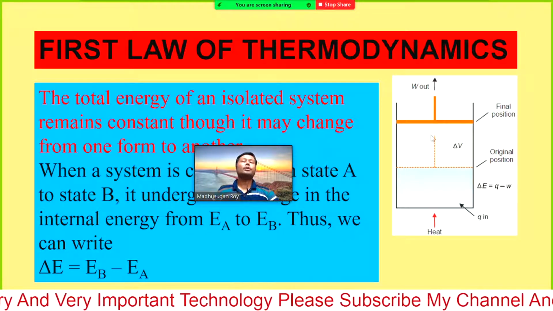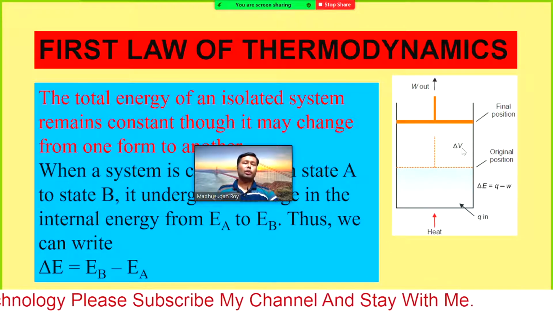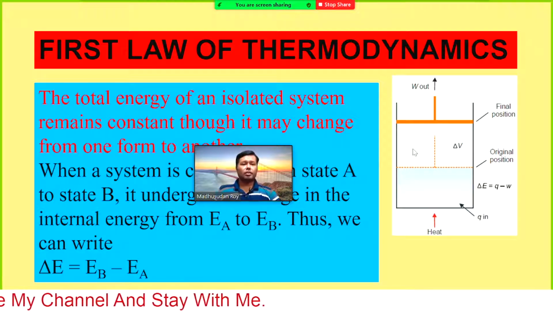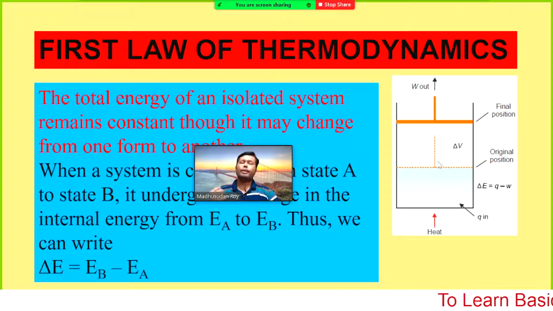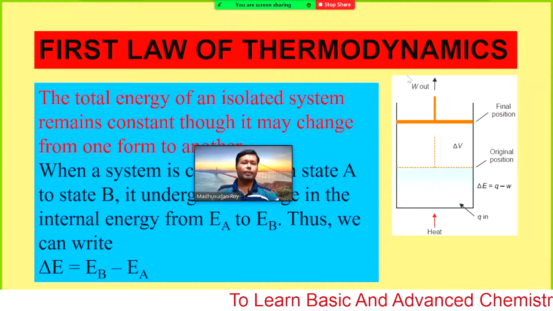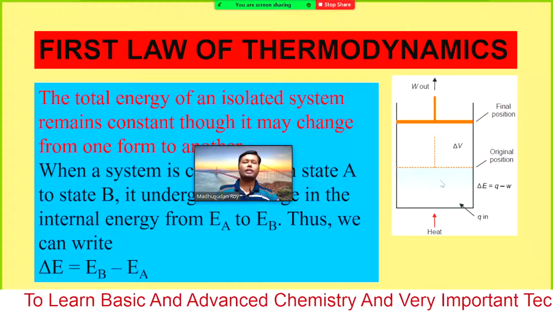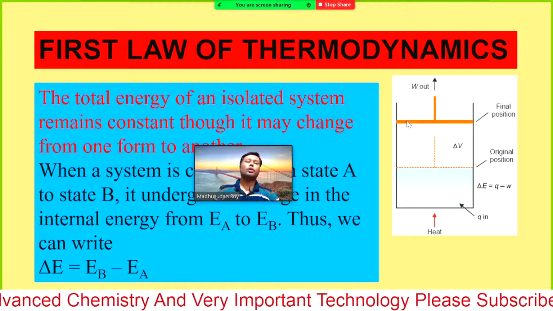Therefore, you need to apply some pressure on the piston. The pressure inside and the pressure outside should be the same. Otherwise, if the pressure on one side is more, the piston will move in the opposite direction. If the outside pressure is more, the volume will decrease, or if the pressure inside the system is higher, then the piston will go out.